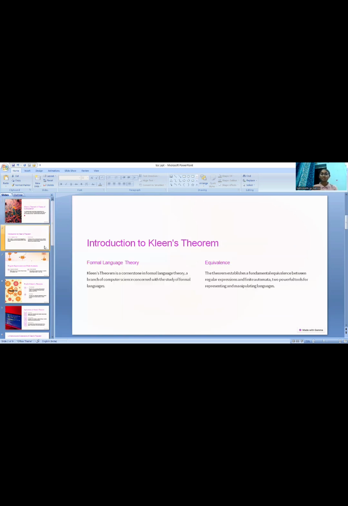Next comes the introduction to Kleene's theorem, formal language theory and the equivalence. Kleene's theorem is a cornerstone in formal language theory, a branch of computer science concerned with the study of formal languages. In the equivalence, the theorem establishes a fundamental equivalence between regular expressions and finite automata. These are two powerful tools for representing and manipulating languages.